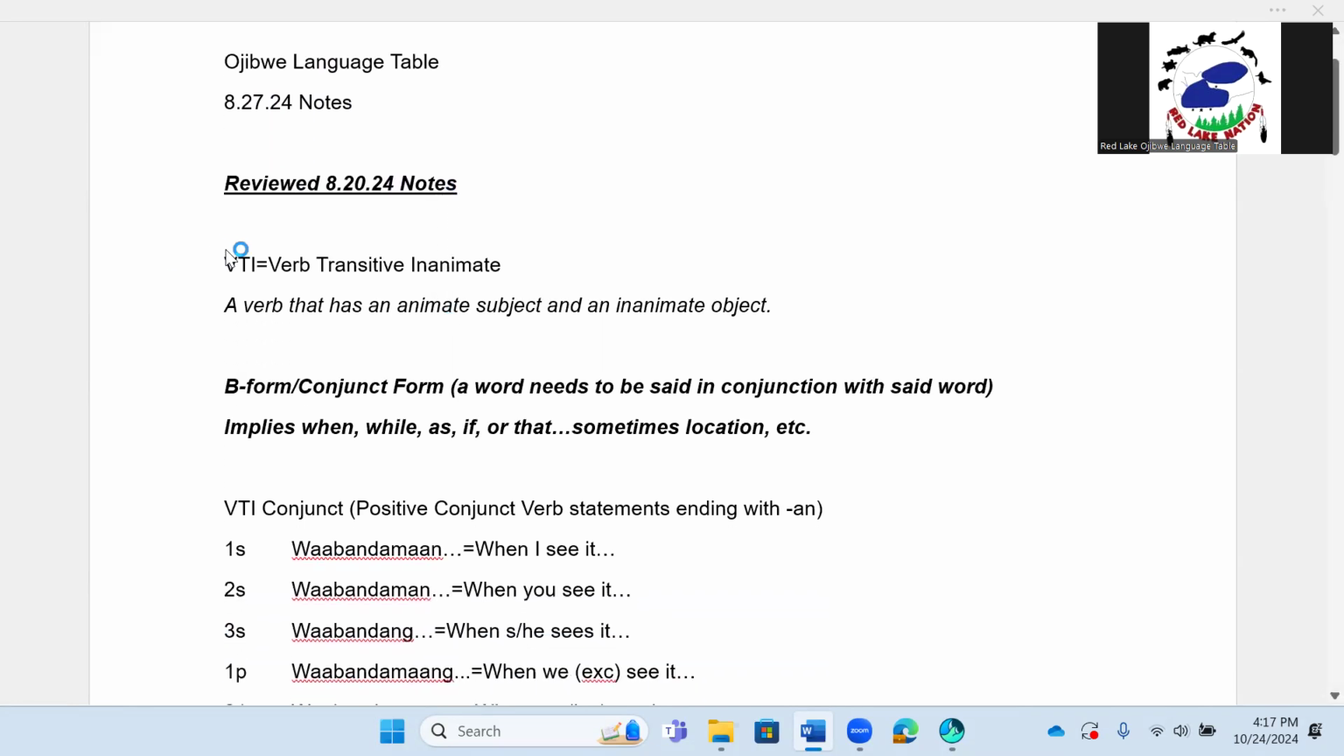On that day, we reviewed the August 20th, 2024 notes, and then we moved on to talk about verb transitive inanimate. VTI is a verb that has an animate subject and an inanimate object.